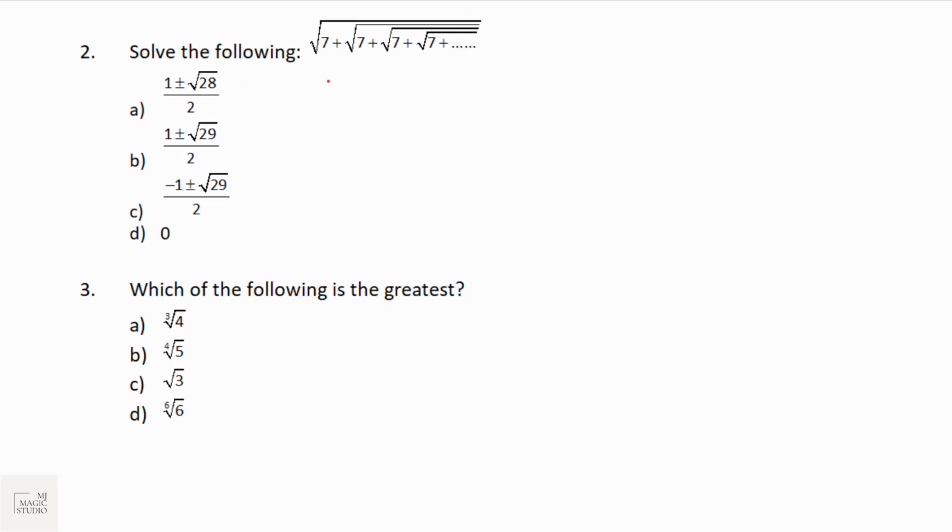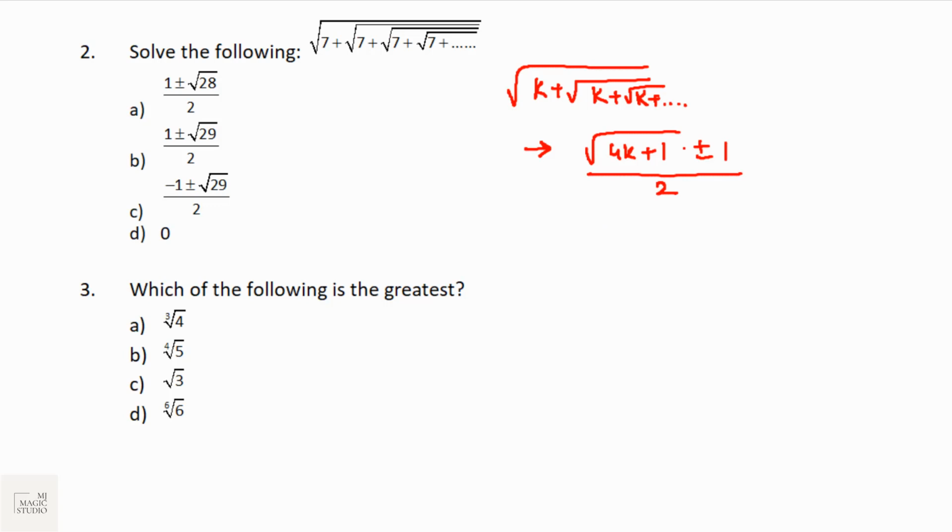Obviously we can solve this using a general method, but since the timer will be running very fast, what we can learn from this pattern is, if we get any question of this pattern, whether k is an oblong number, yes or no, the answer to this pattern is always root over 4k plus 1, plus minus 1, by 2. Now the plus minus 1 depends upon whether these are positive signs or negative signs.